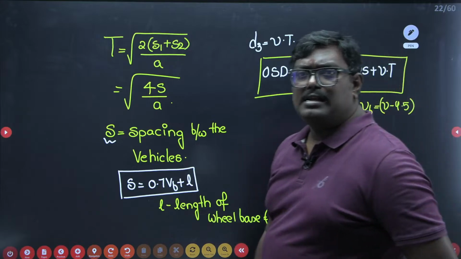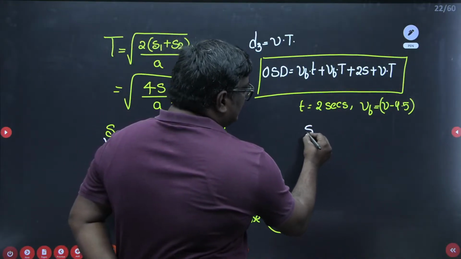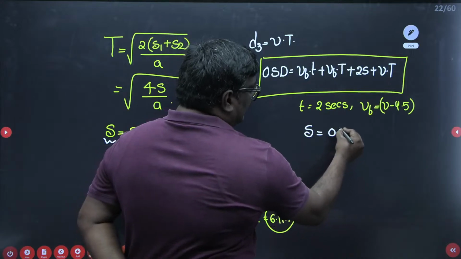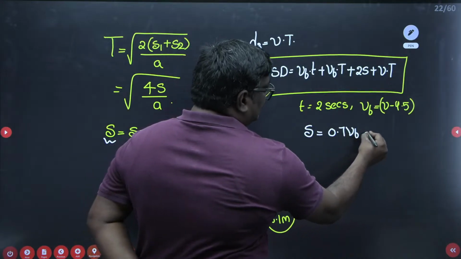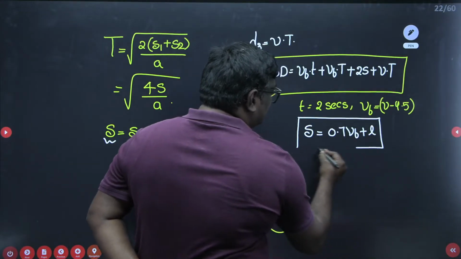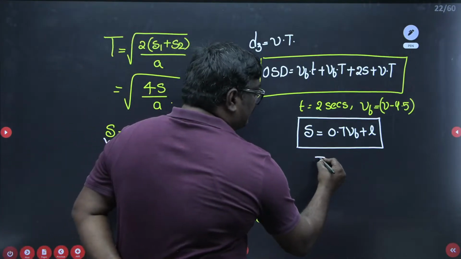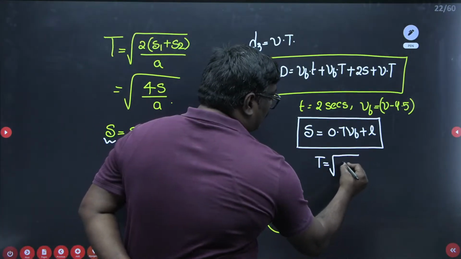And remember, spacing is equal to 0.7 VB plus L, where L is the length of the wheelbase, and here capital T can be written as root over 4S upon A.